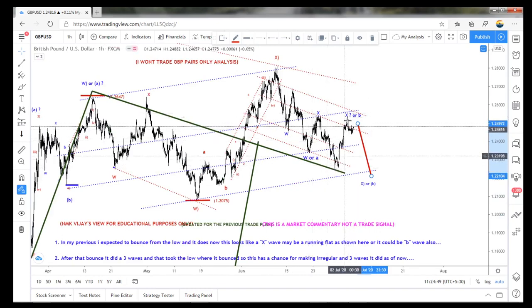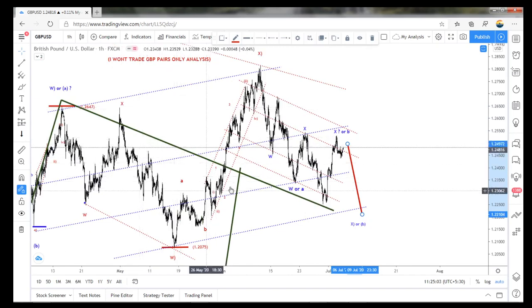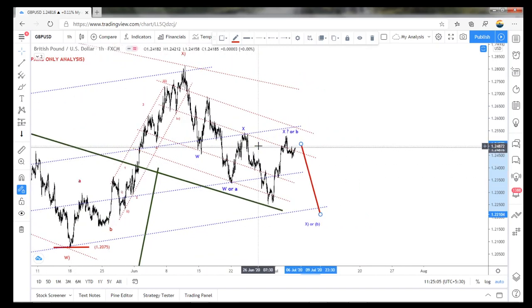Whether it's looking like a V reversal, this is also an impulsive wave to the downside and an impulsive wave to the upper side, but it's not looking like, see, everything is sharp. That is why I'm not trading the GBP pairs. This is not looking like a correction. Any other pattern in EUR USD will be very messy. Only the GBP pairs will make a sharp fall and then a sharp rise.